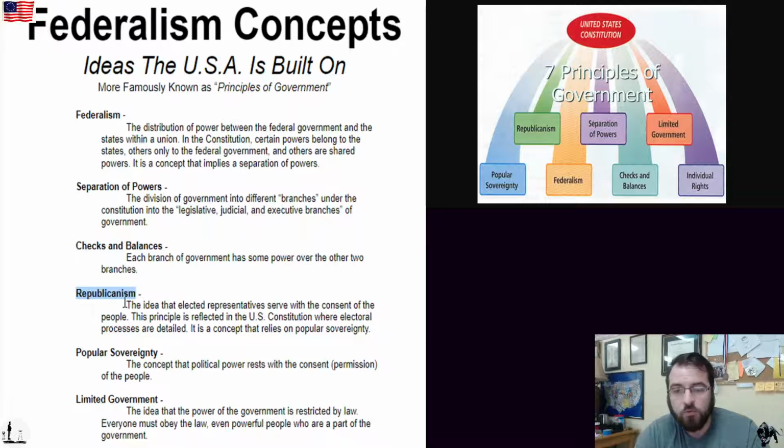Republicanism. Republicanism is the idea that elected representatives serve with the consent, the permission of the people. This principle is reflected in the United States Constitution, where electoral processes are detailed. It is a concept that relies on popular sovereignty. Popular sovereignty, this is the concept that political power rests with the consent, the permission of the people. So republicanism is, we're going to use popular sovereignty, the idea that government needs the people in order to have any power, because power comes from us, the voters.